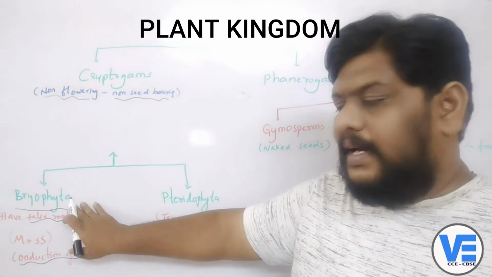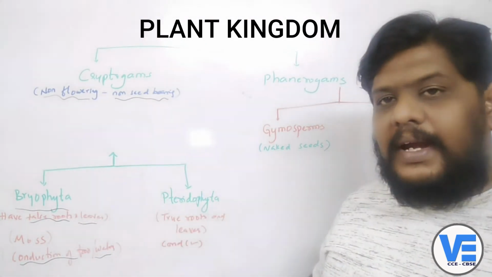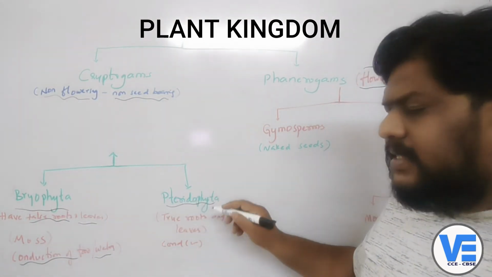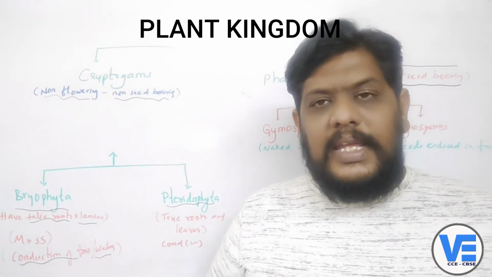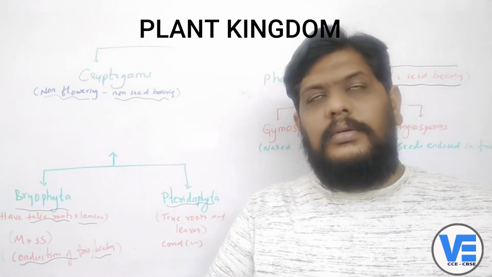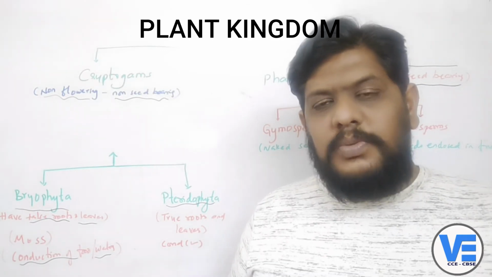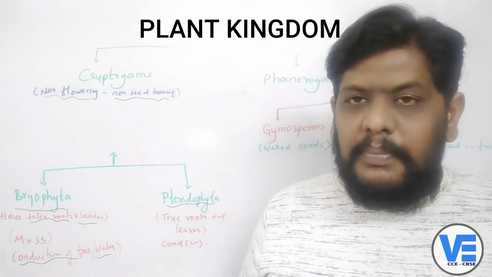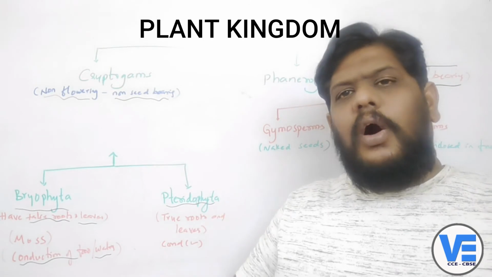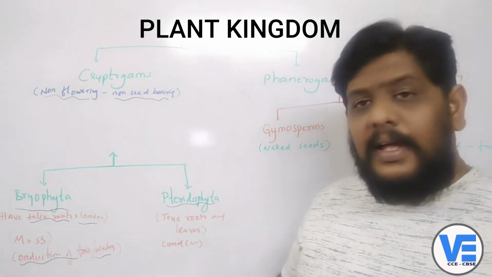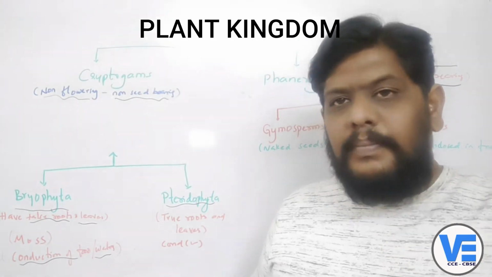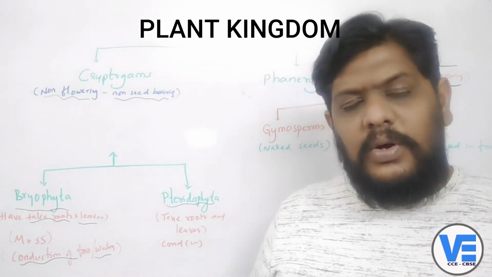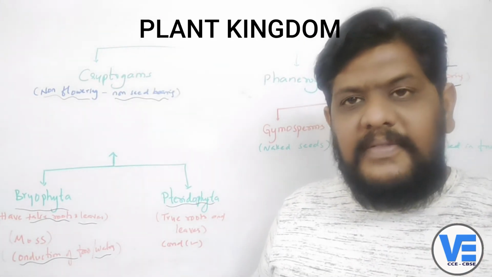Again, one is Bryophyta and second one is the Pteridophyta. And coming to the Pteridophyta, these are the plants which we usually keep as ornamental plants. The plants which are used as ornamental plants in our home all come under the Pteridophyta. They have true roots, true stem, true leaves, but they don't flower. You will not see any flowers in them.